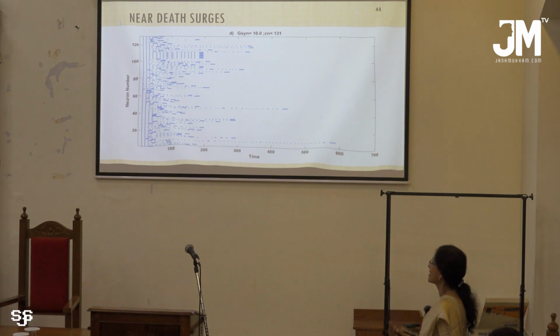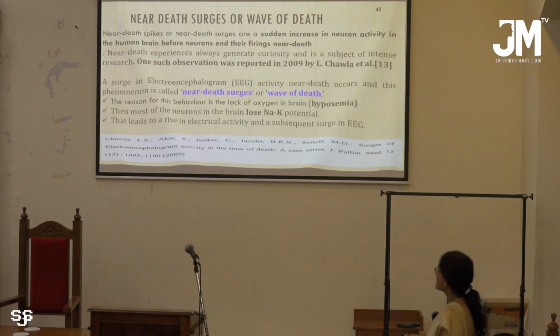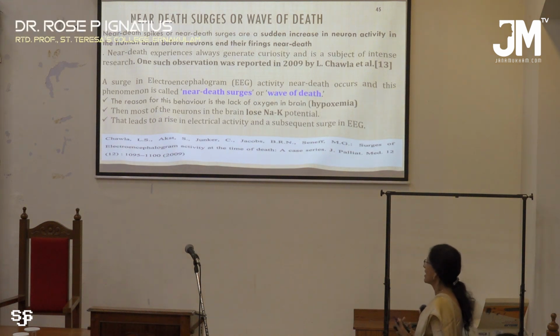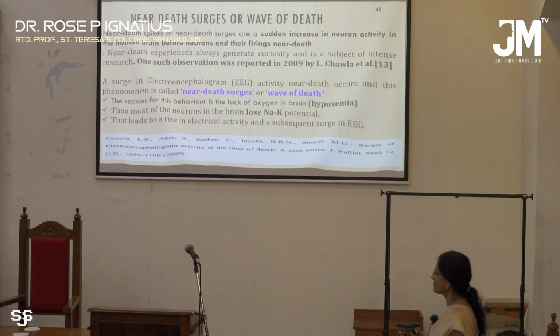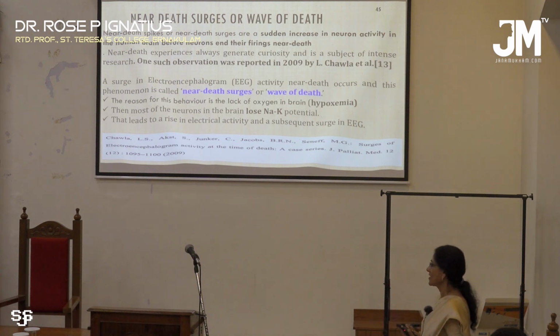So it is known as near-death surges, and that is very interesting. This near-death surge is due to lack of oxygen in the brain, and most of the neurons lose their sodium potassium potential, which is responsible for the rise in electrical activity and causes a surge in EEG.